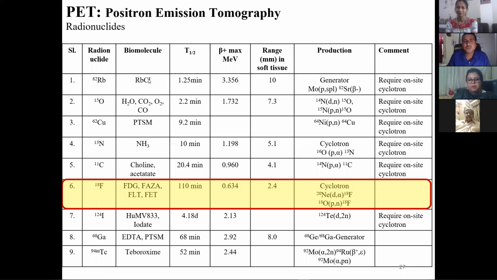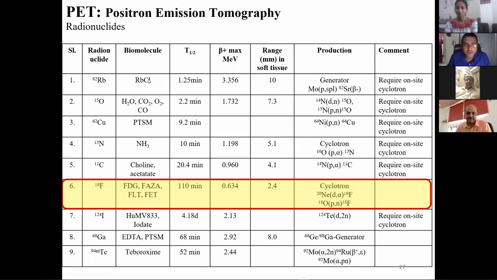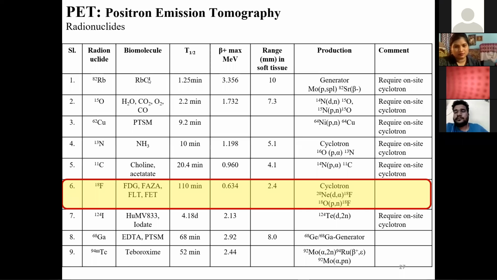Yeah. So what we can see from here is that F18 has a very small beta plus energy, but its half-life is quite high. Since the radioisotope is going inside the body, we should see one thing: the radioisotope's half-life should be very low. In the table, we can see various isotopes.